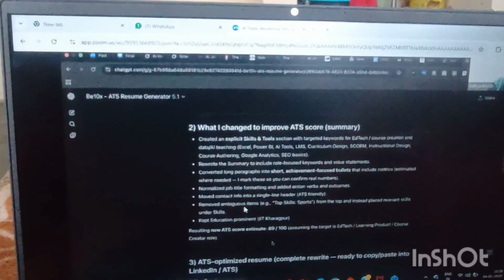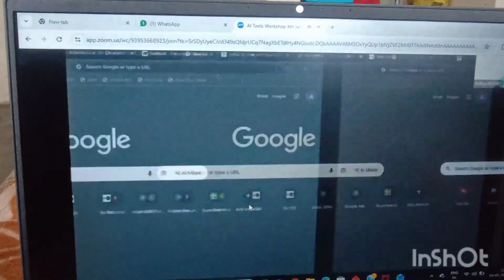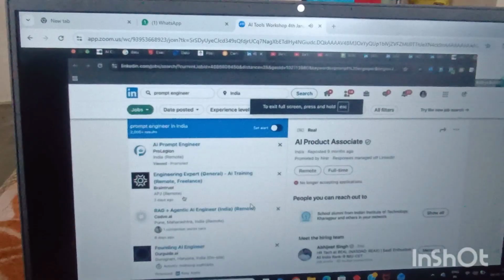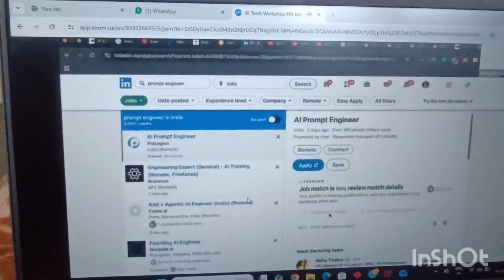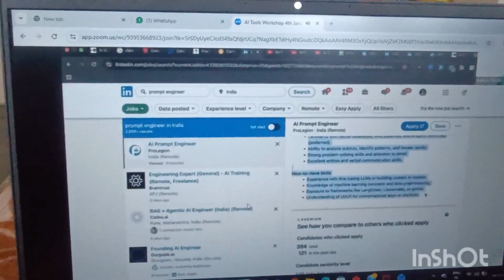So it automatically assumed this particular job role for me. But if you have a different job role in mind, let's say I want to apply for the role of a prompt engineer, you can go to LinkedIn, find any job which you want, and apply for this role of a prompt engineer.